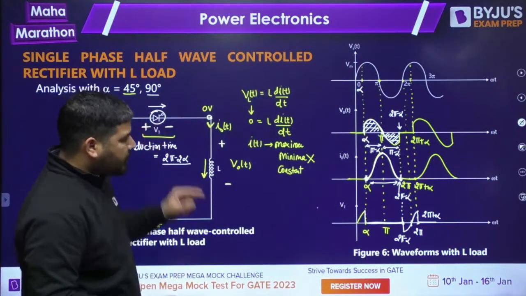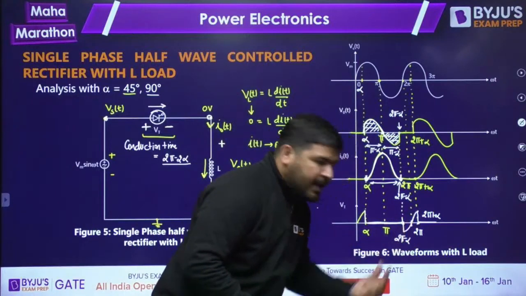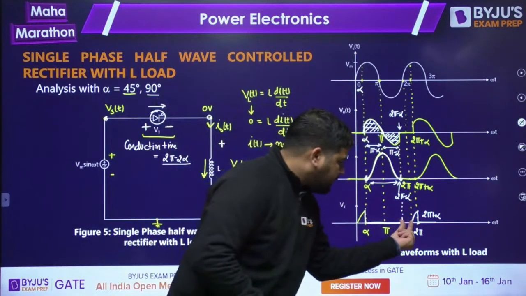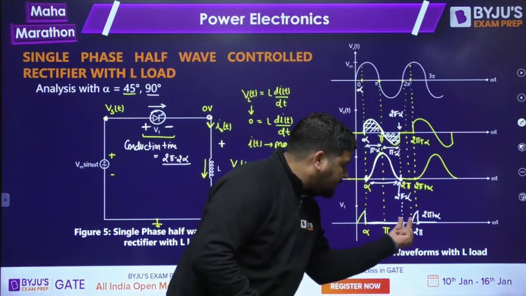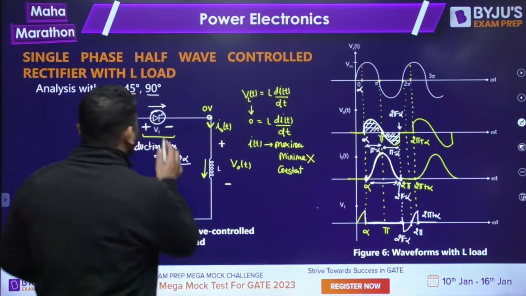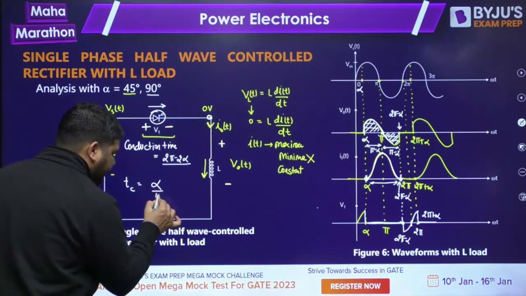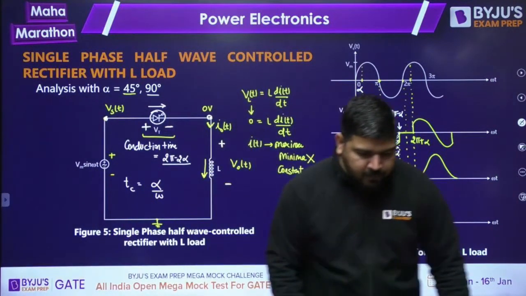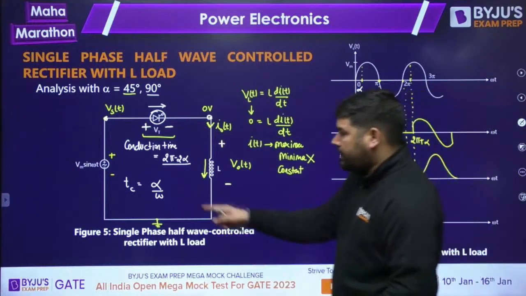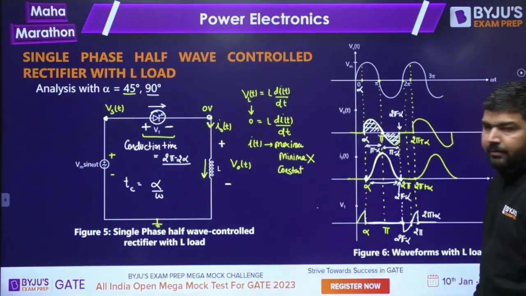The circuit turn-off time for thyristor T is this negative reverse bias region. What is this time? This time is 2 pi minus (2 pi minus alpha). It is alpha. So the circuit turn-off time for the thyristor is alpha, Tc. Tc is alpha by omega. Okay. So the circuit turn-off time for the thyristor is alpha by omega. I hope it is clear to everyone.